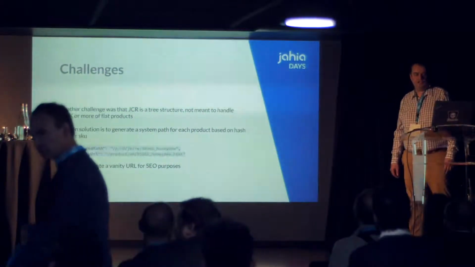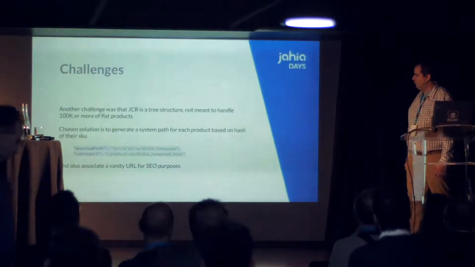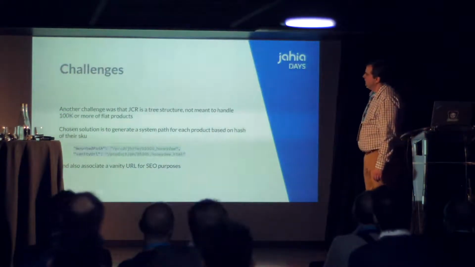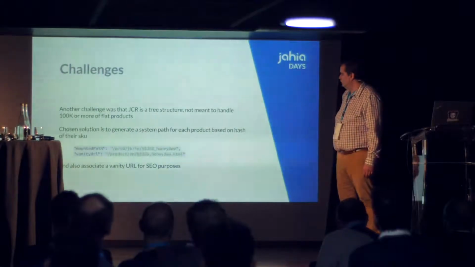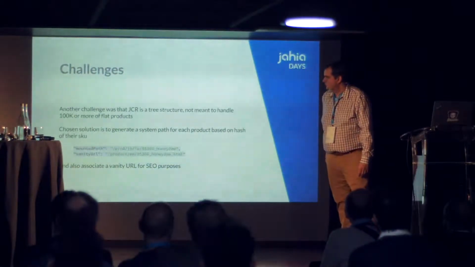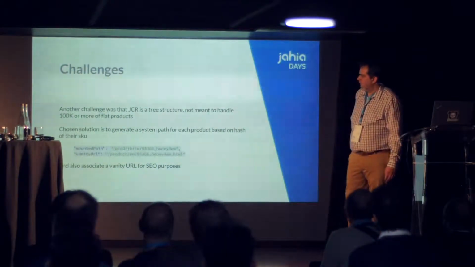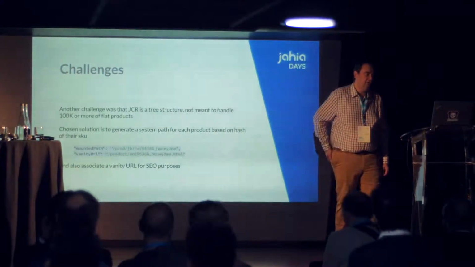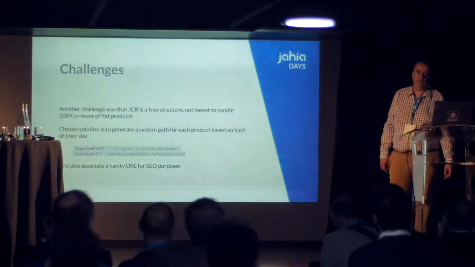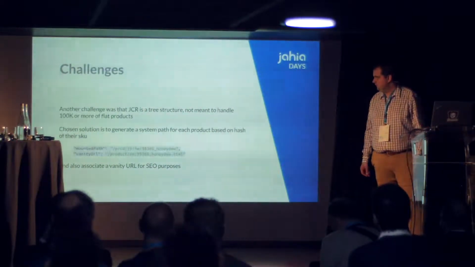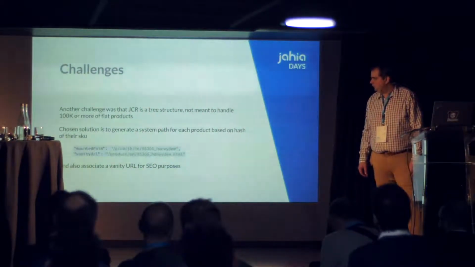Another challenge is that the JCR is a tree structure. So when you think about implementing an EDP, you have to really take that into account, because most of the datasets you will find will most probably be flat datasets. What we call flat is typically a database, where you access one table, so it's purely flat. In our case, we tested with SAP Hybris.